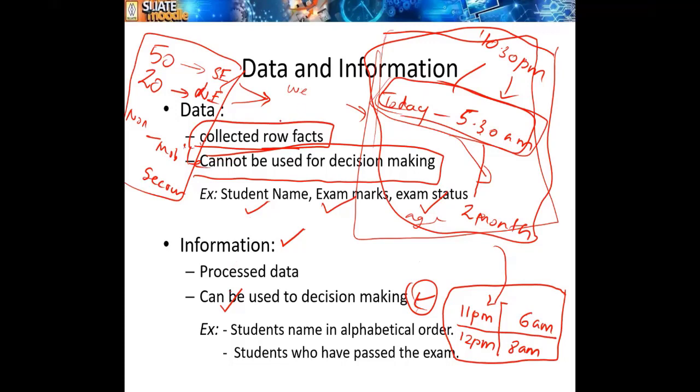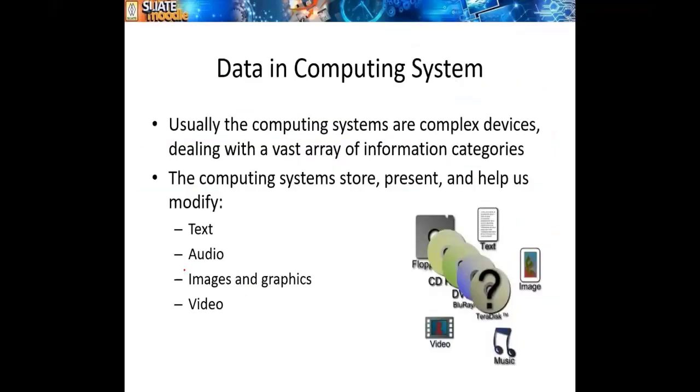Data means collected raw facts. Using that, we cannot make any meaningful decision. But if we process the data, if we organize the data, we can make some meaningful decision. Right? These are the two distinctions, the difference between data and information.